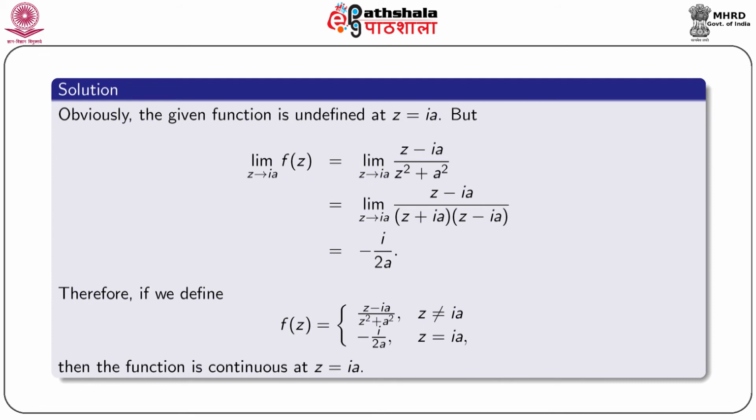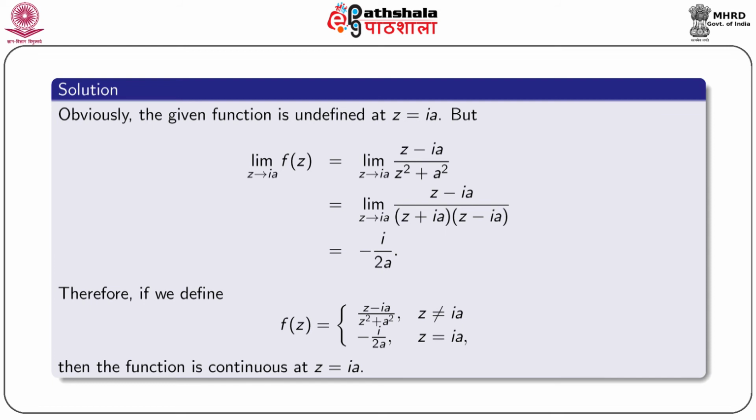but limit z tending to ia of f of z is equal to limit z tending to ia of (z minus ia) by (z square plus a square). If we factorize z square plus a square, then we get (z plus ia) and (z minus ia). So, by simple calculation we obtain limit z tending to ia of f(z) is equal to minus i by 2a.